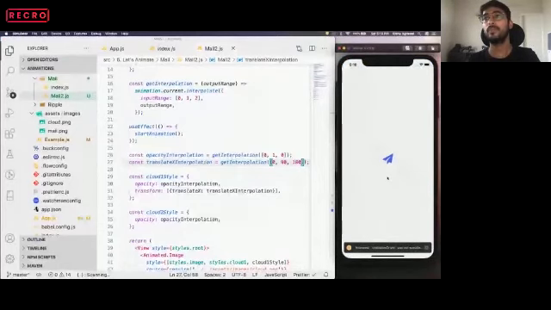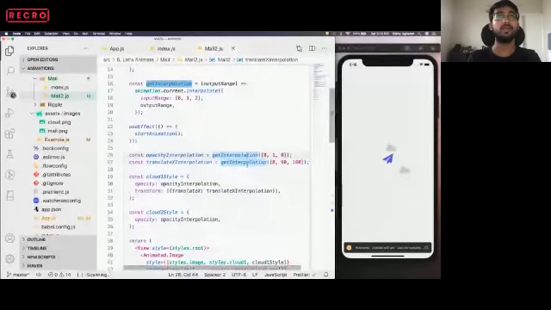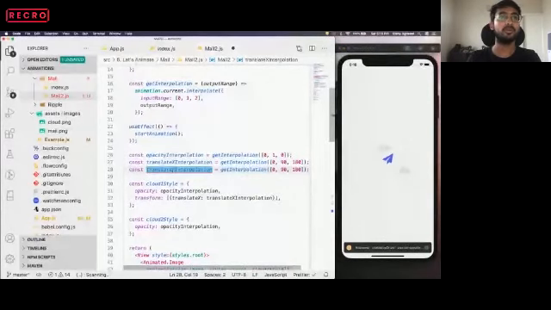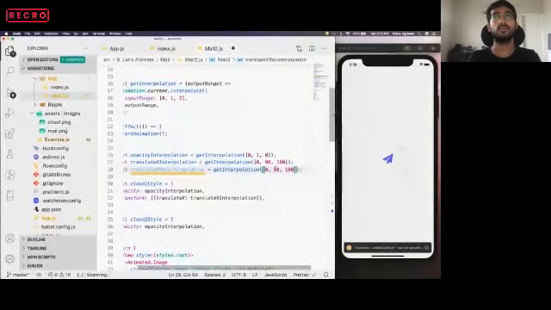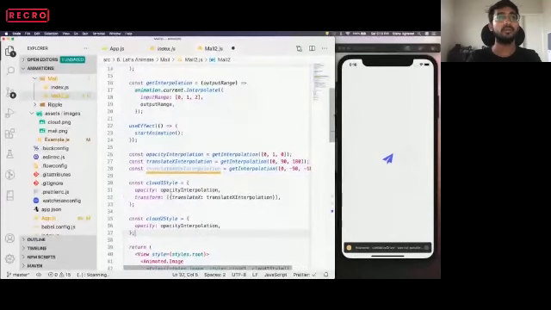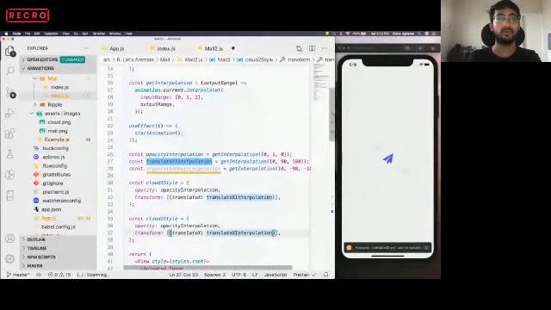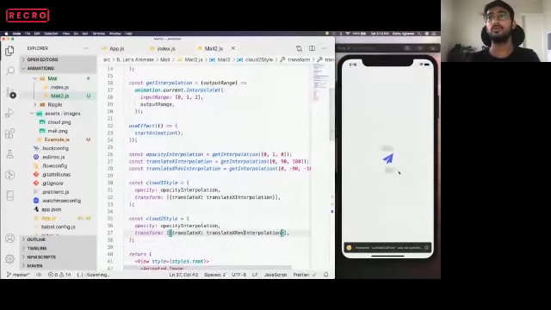Okay. Now the bottom one, we want to move it backward. So we'll create a reverse of this interpolation, translate X reverse interpolation. So this will be minus 90 and minus 180. Is it fine? So this will be applied to cloud2 styles. I'll just quickly copy this transform. Translate X reverse interpolation. Cool. Now both have started moving.